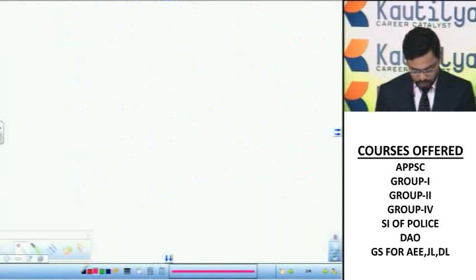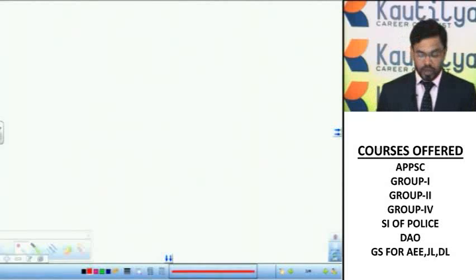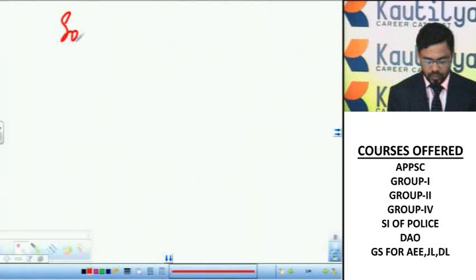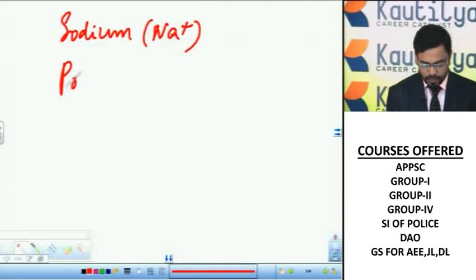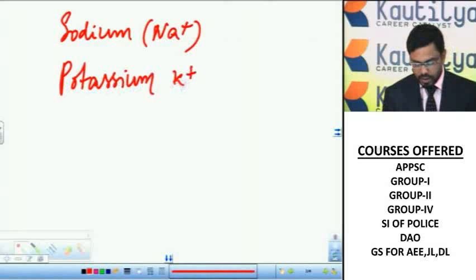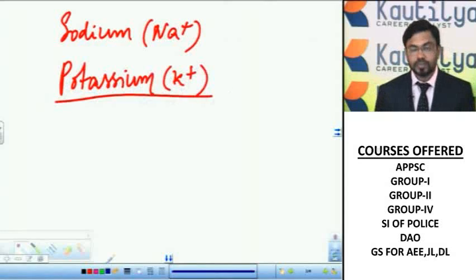For the transmission of the nerve impulse, sodium ions, that is Na+ ions, and potassium ions, K+ ions, play an important role. The sodium potassium pump is a complex of proteins which is responsible for the transmission of the nerve impulse.